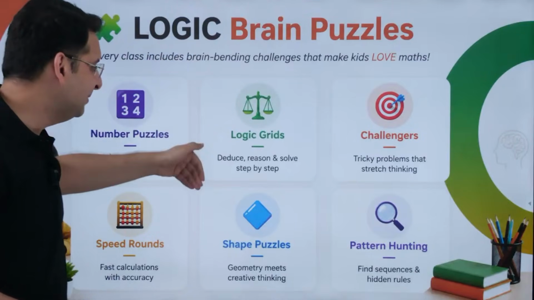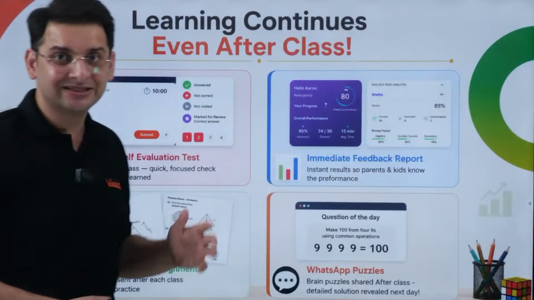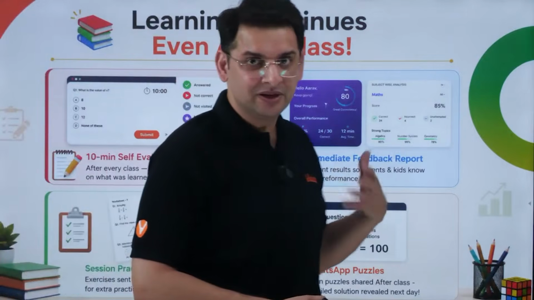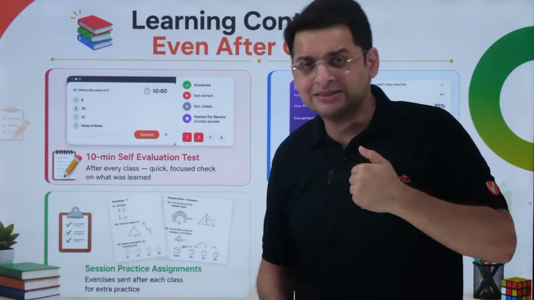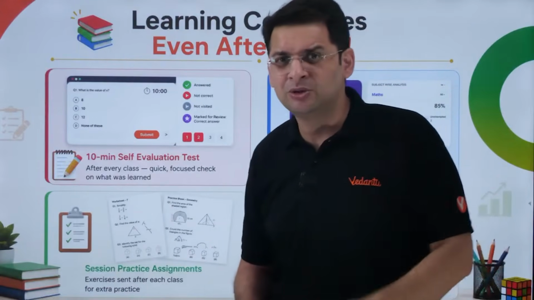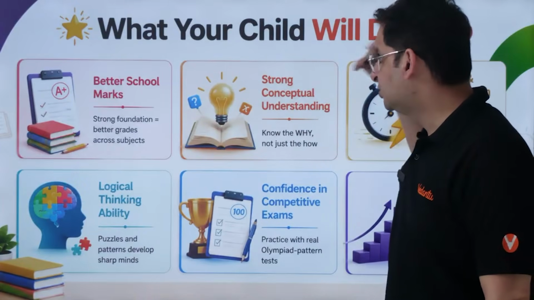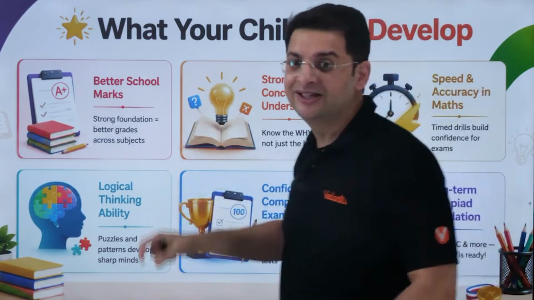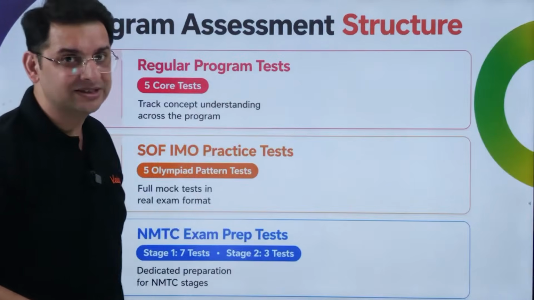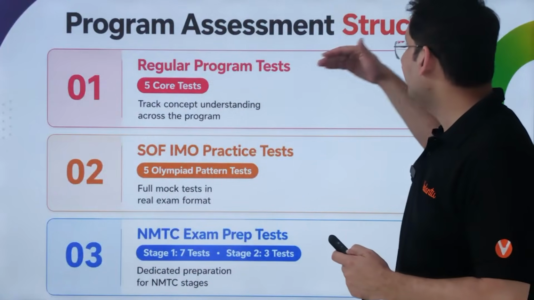There are logic grades, there are shape puzzles, there are pattern hunting, speed rounds, number puzzles, challenges. This is what we do in every class. Right? So after the class, again, there's a quiz which helps the parents and teachers also to judge and see where the child is lacking, and we are able to take the necessary steps to improve. So it leads to better school marks, strong conceptual understanding, logical thinking ability, accuracy, confidence in competitive exams, and long-term foundation in Olympiads.